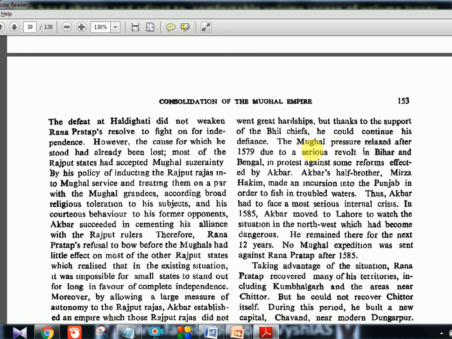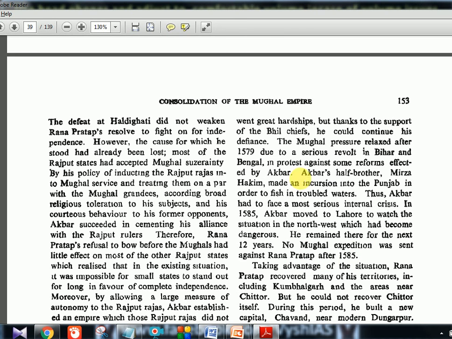The Mughal pressure relaxed after 1579 due to a serious revolt in Bihar and Bengal in protest against some reforms effected by Akbar. The Bhil chiefs are in the west, but on the eastern side something happened in 1579, so Akbar had to focus there. Akbar's half brother Mirza Hakim made an intrusion into the Punjab in order to fish in troubled waters. Thus Akbar had to face a most serious internal crisis. In 1585, Akbar moved to Lahore to watch the situation in the northwest, which had become dangerous. He remained there for the next 12 years. No Mughal expedition was sent against Rana Pratap after 1585.